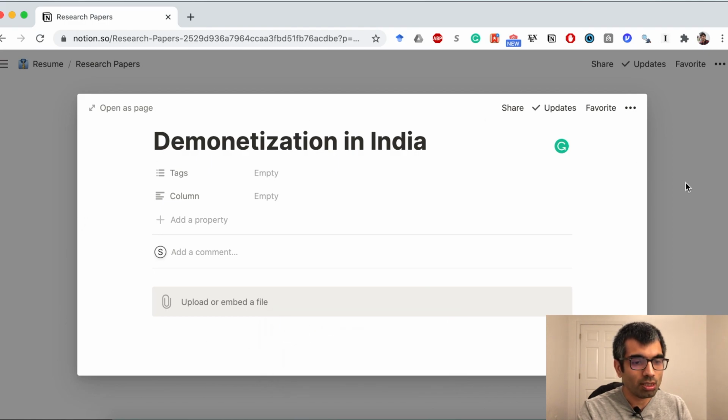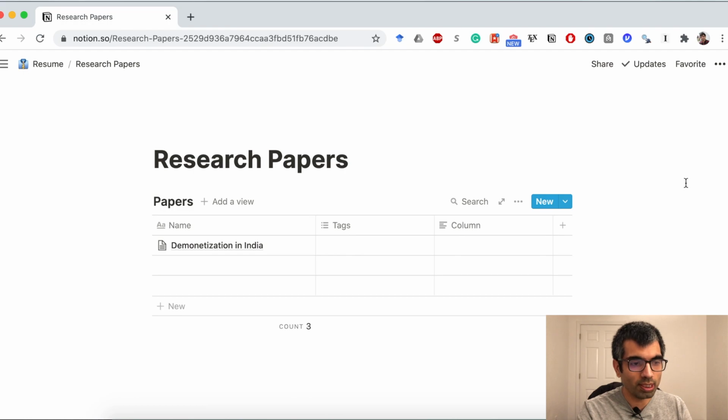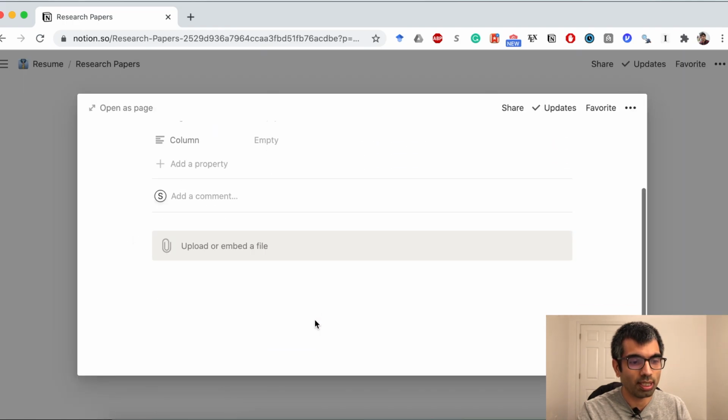So the fact that you can create pages so easily and anything can become a page so easily makes it super helpful in adding layers to your website. So for example, now I have written research papers here. If I want, I can just write a brief summary of this paper here, like an abstract. I can upload the actual paper here.